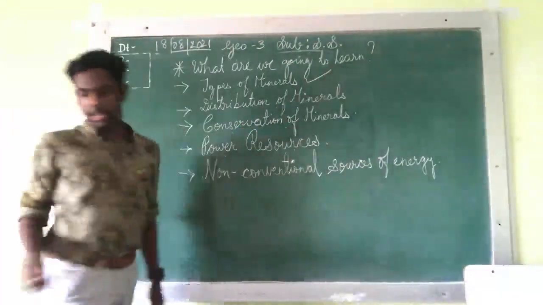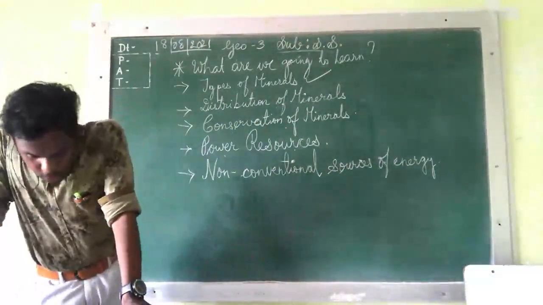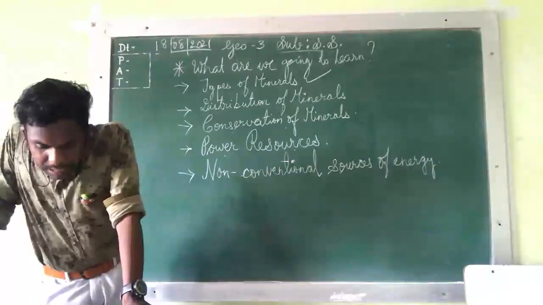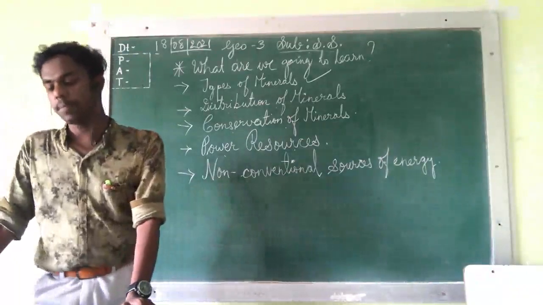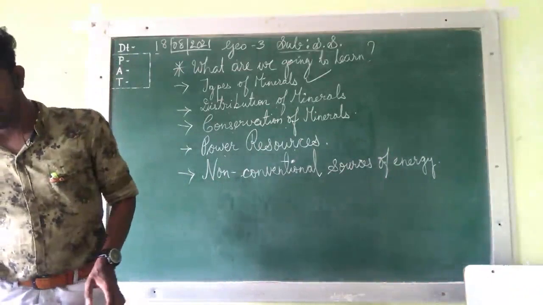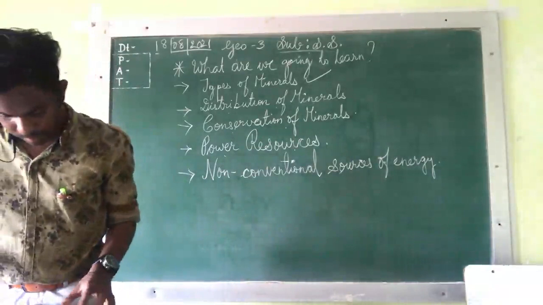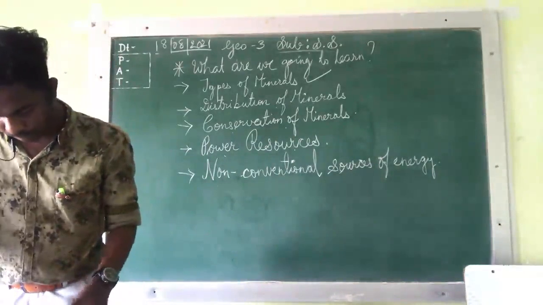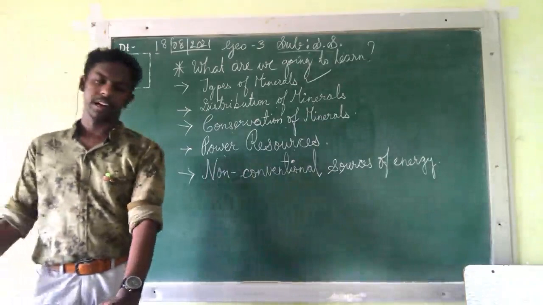So on basis of composition, we classify minerals as metallic and non-metallic. How the minerals are being classified? As you can already see in your book also, how the minerals have been classified.